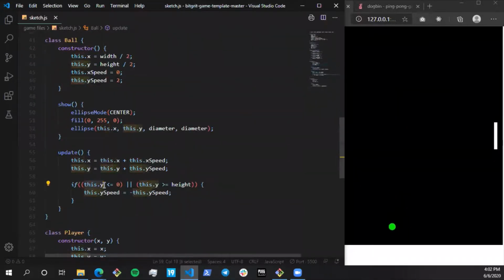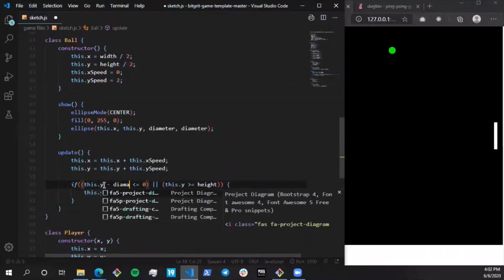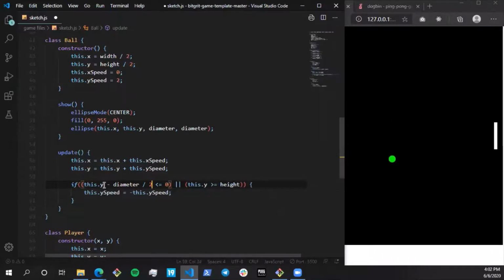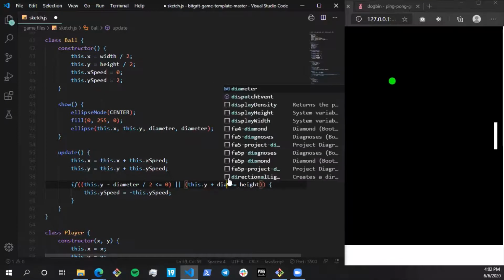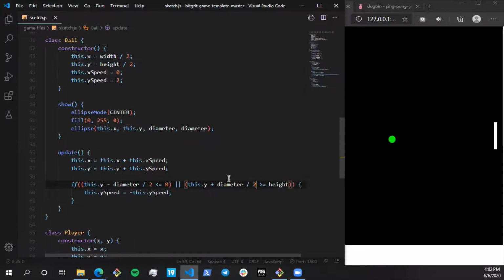So it is checking if the center of the ball is less than 0, but we don't want to do that. We want to detect the edge of the ball, not the center of the ball. So what is the edge of the ball for y is going to be minus diameter by 2. So diameter is the diameter of the ball and diameter by 2 becomes the radius. All right. So if, and over here, I'm just going to put it as plus. So now if you see, it's bouncing perfectly without leaving the screen.